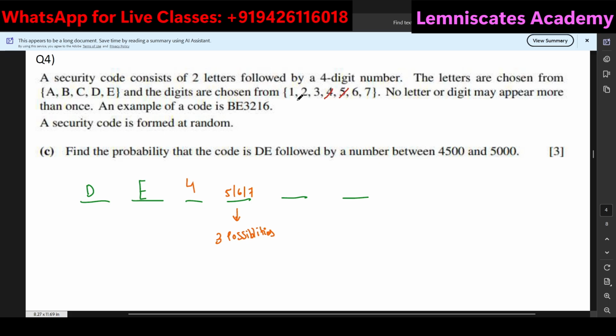How many digits are left in total now? 1, 2, 3, 4, 5. There are 5 digits there. So out of the 5, I can choose any of them for this particular place, the tens place. So I can have 5 possibilities. And of course, after exhausting that, I'll only have 4 possibilities for the final place over here, the unit place basically.